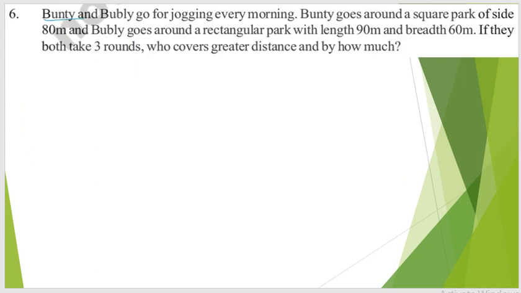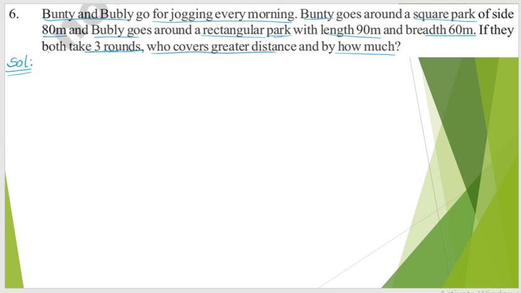Bunty and Bubbly are two people who go for jogging every morning. Bunty goes around a square park whose side length is 80 meters, and Bubbly goes around a rectangular park with length 90 meters and breadth 60 meters. If they both take 3 rounds, who covers greater distance and by how much, he is asking.